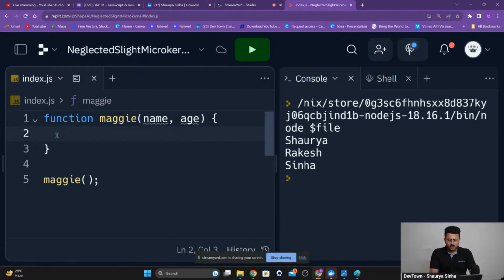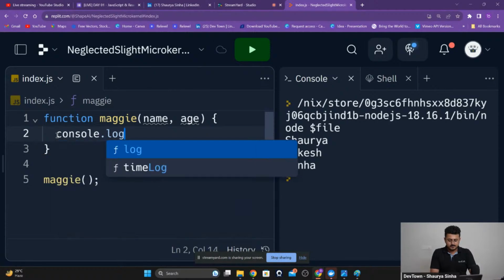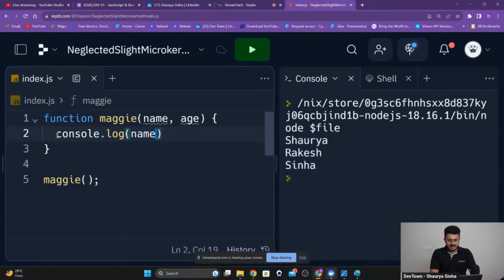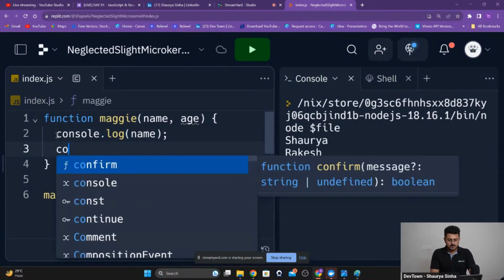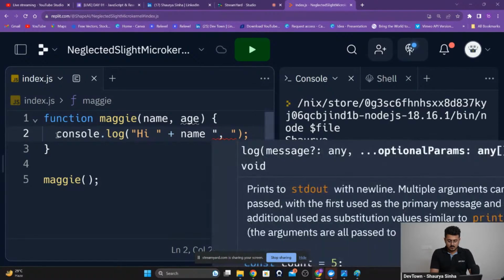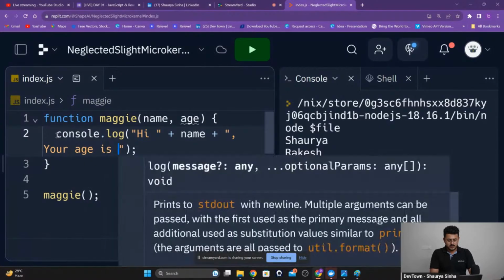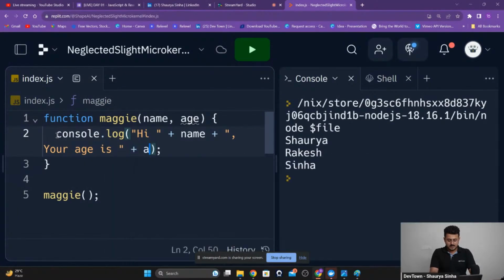So they're going to do console.log and then the name of the user as well as the age. Let's do it in a simple manner. Let's create a greeting message right over here. "Hi," name, "your age is" plus age.